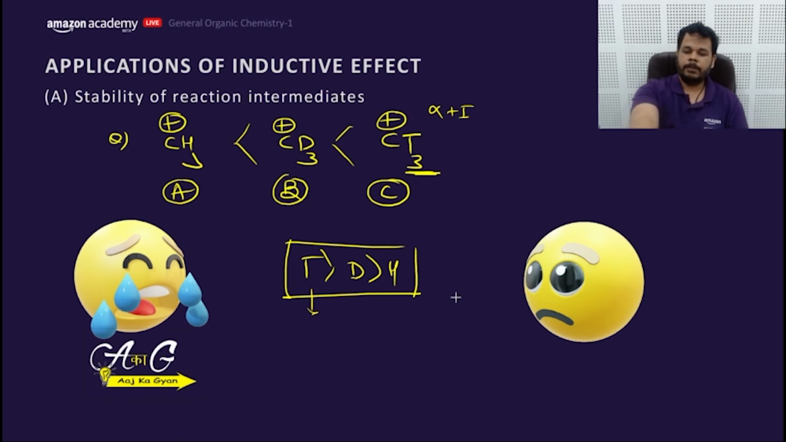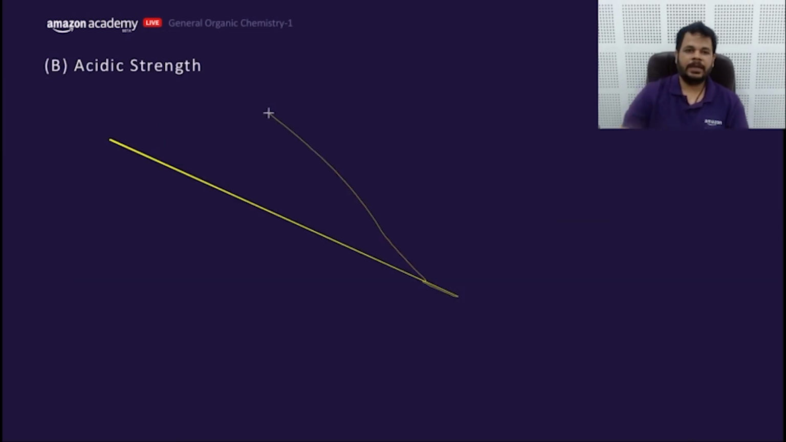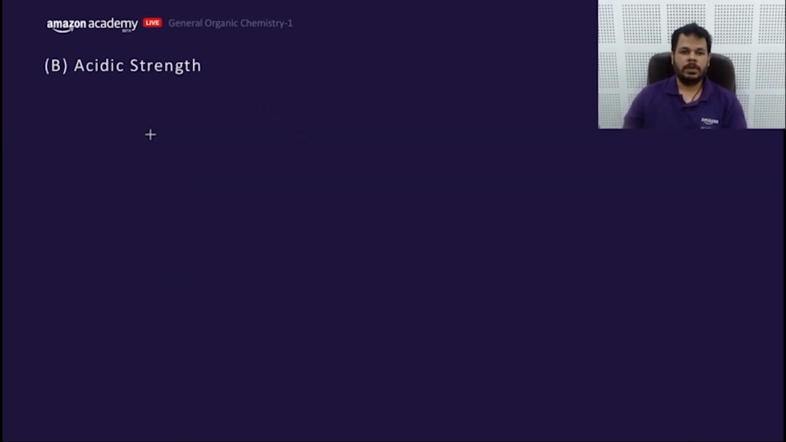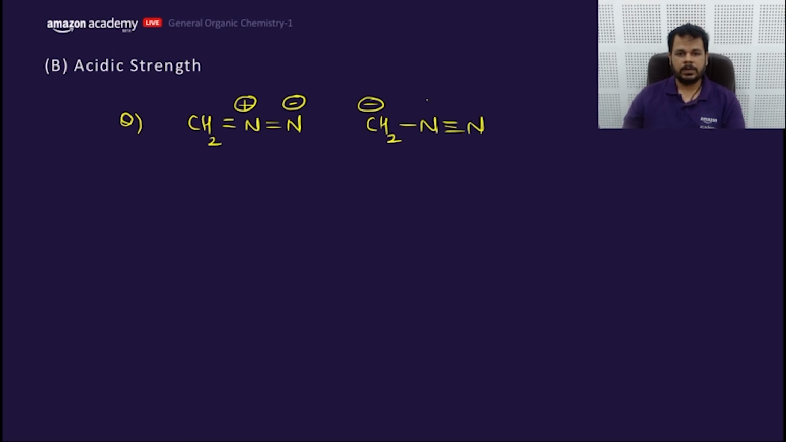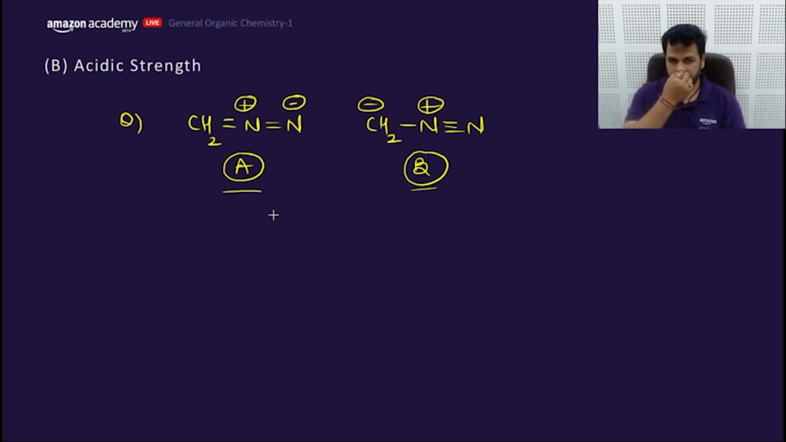Clear. So compare the stability in this question. Which would be more stable? CS2 double bond N positive, and this is negative. Next is CS2 minus N triple bond N positive. A or B, which would be more stable? Compare with the point of difference. What is the point of difference between A and B? This is a very good question, my dear friends.